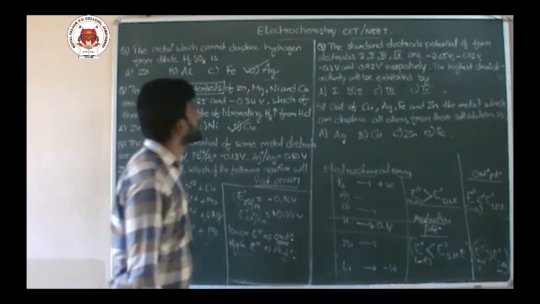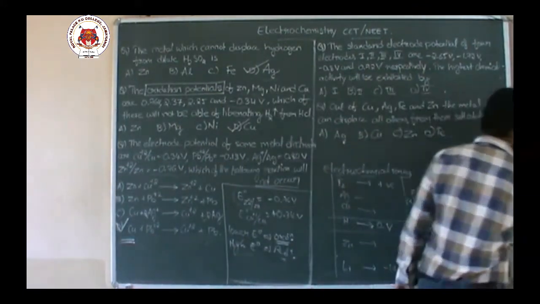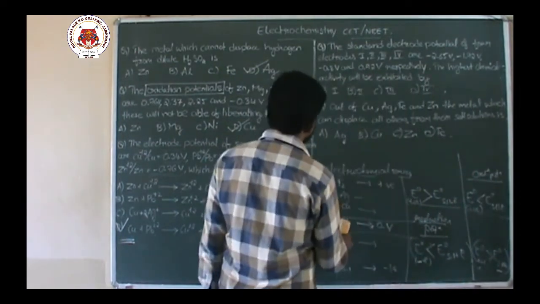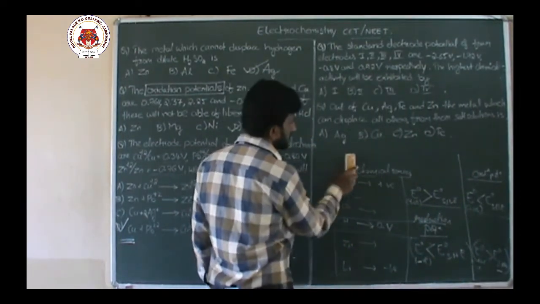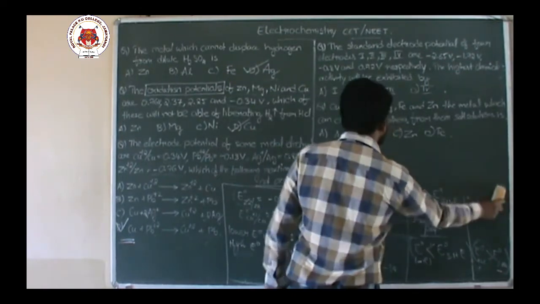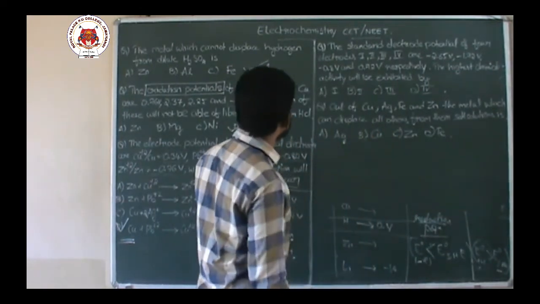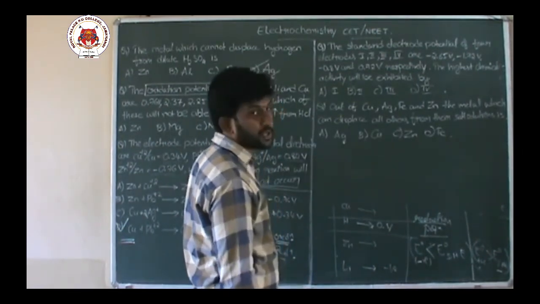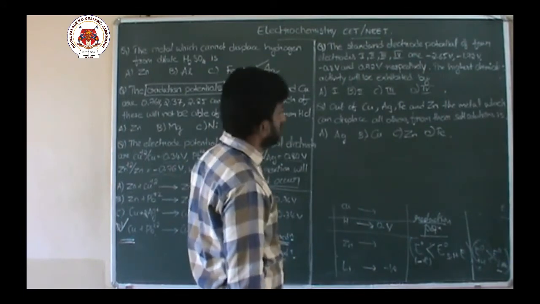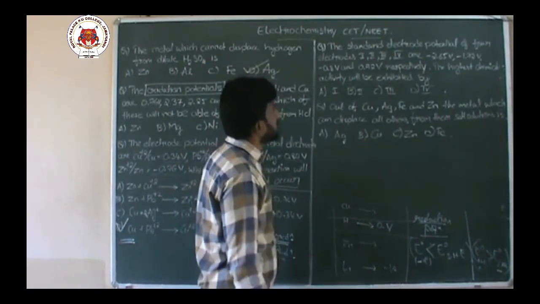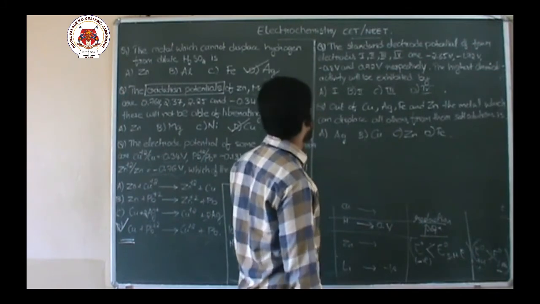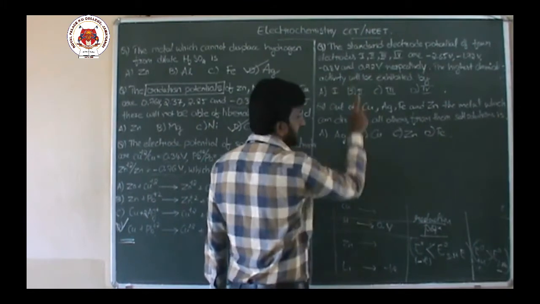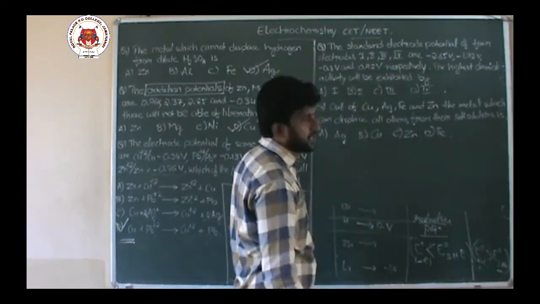Next question. The standard electrode potential of 4 electrodes is given. That is 1, 2, 3, 4, and the respective potentials are minus 2.65 volt, minus 1.72 volt, minus 0.8 volt, and plus 0.72 volts respectively.